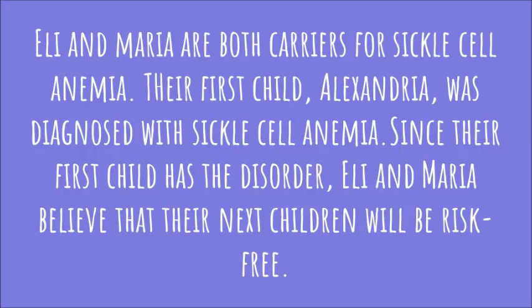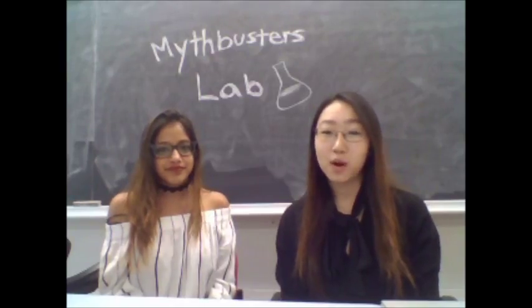Eli and Maria are both carriers for sickle cell anemia. Their first child, Alexandria, was diagnosed with sickle cell anemia. Since their first child has the disorder, Eli and Maria believe that their next children will be risk-free. What do we find wrong with the scenario?